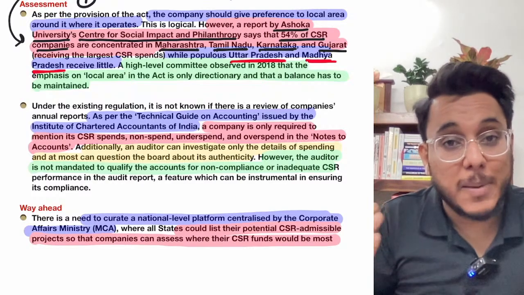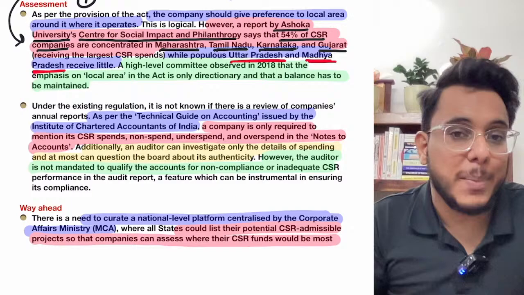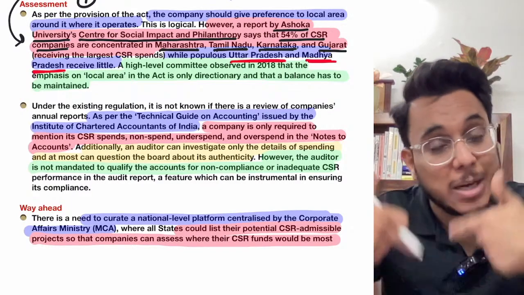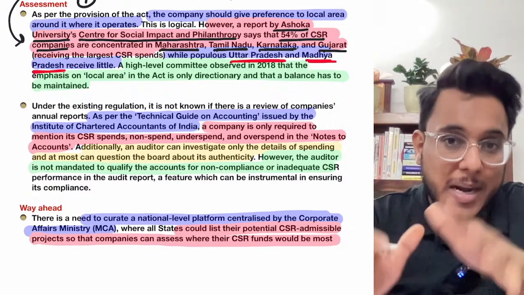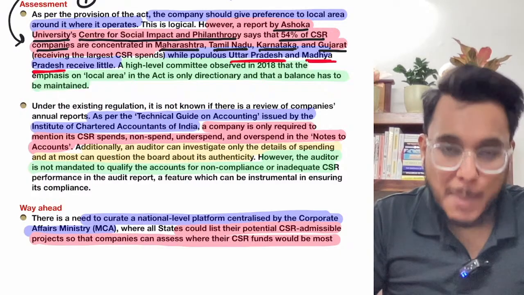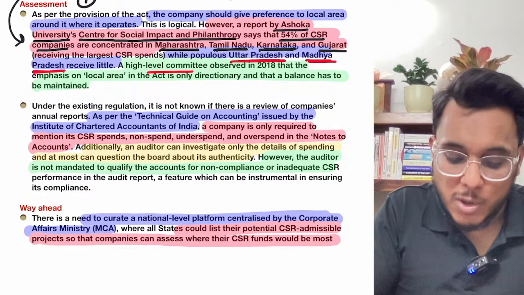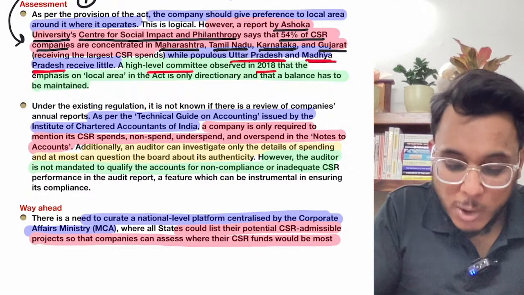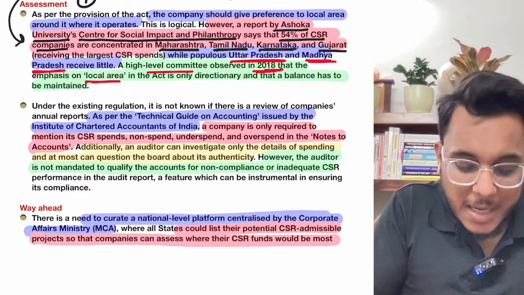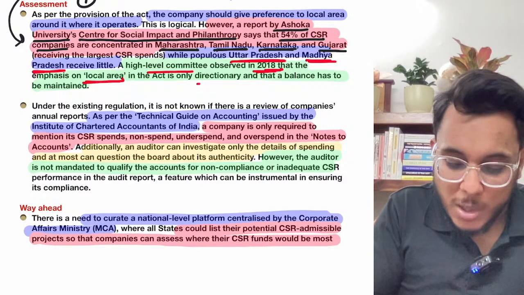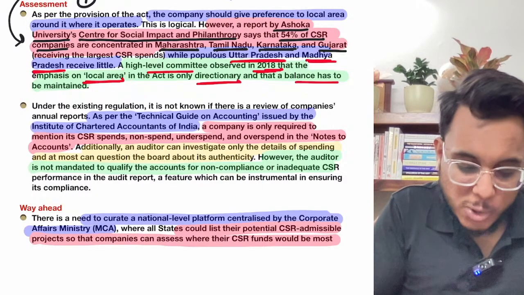Now Uttar Pradesh, Madhya Pradesh, Bihar, a lot of developmental money is needed, but because corporates are not there, CSR spending in these particular regions is not happening. In this direction, a high level committee was constituted, and it observed in 2018 that local area of emphasis is only discretionary and a balance has to be maintained.